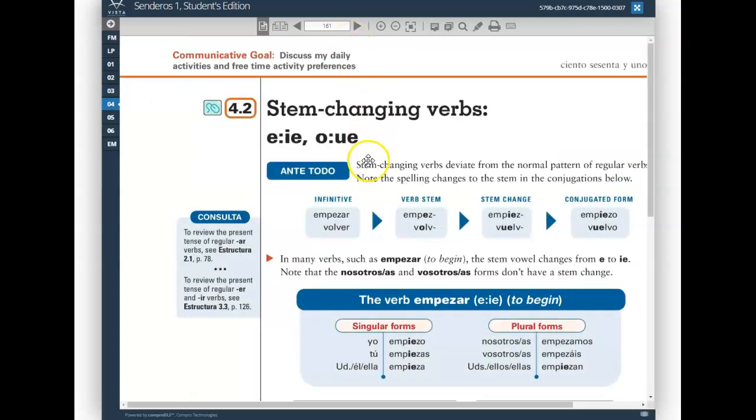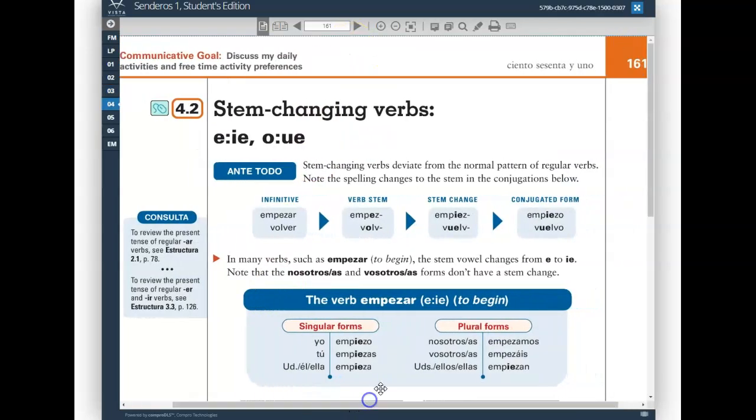A stem changing verb, if we go back to page 161, stem changing verbs conjugate the same way. You'll notice that they have the same endings as AR verbs, ER verbs, and IR verbs, but what makes them unique is that they have a spelling change in their stem. That's why we call them stem changing, that there's some sort of spelling modification or change that takes place in their stem when we conjugate them. So that's what we're going to look at today.